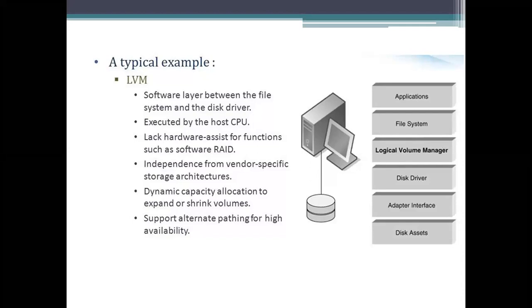The second point is performance. When compared with a hypervisor or full virtualization, the performance is lower. But the advantage is that it is cost effective, because we are not making any changes to our operating system and not installing anything here.